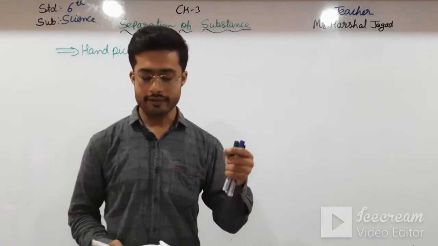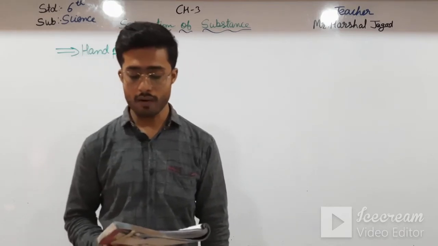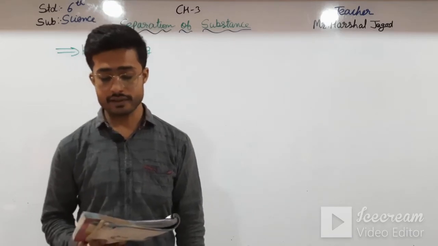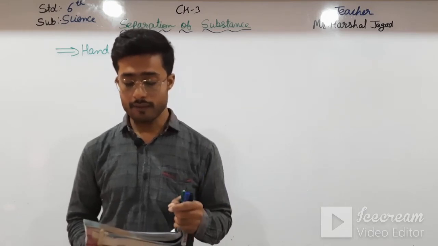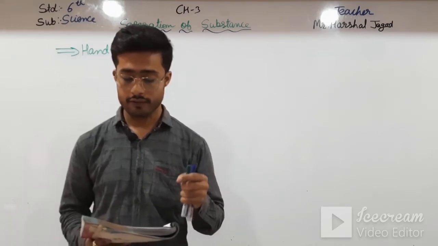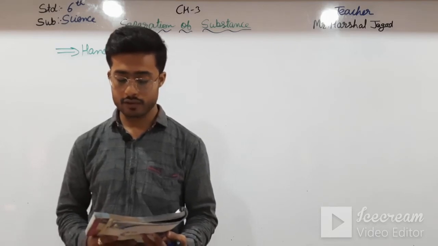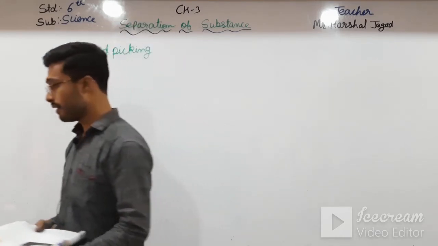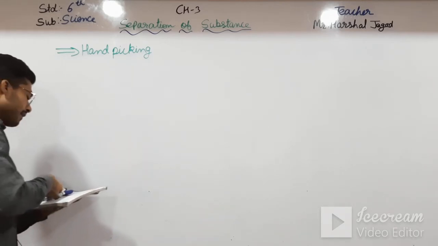Now going towards sieving. See here, what is it? A sieve has holes that allow small particles to pass through it. Sieving is used if the substances to be separated are of different size. For example, small pebbles are separated from sand at a construction site by the process of sieving. The small pebbles remain on the sieve and the finer sand particles pass through the holes of the sieve. See here, now we have gone to sieving. What is sieving? Let us see that.